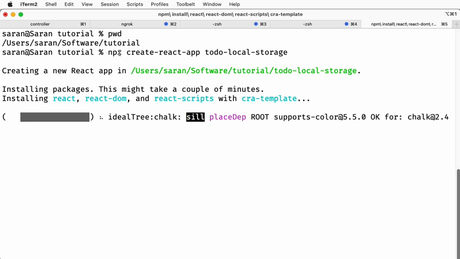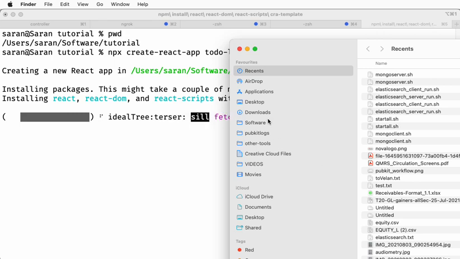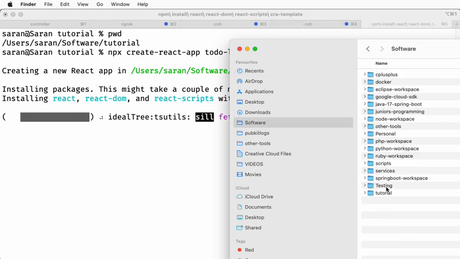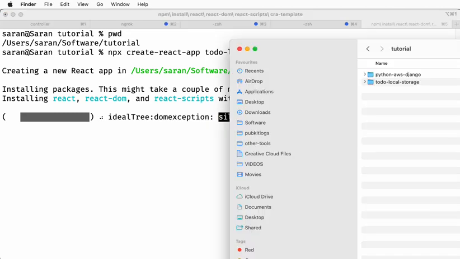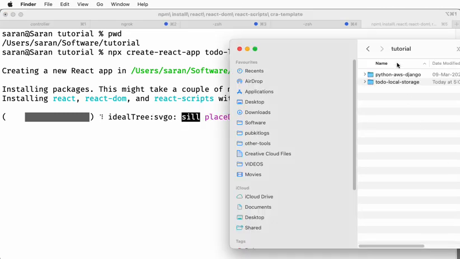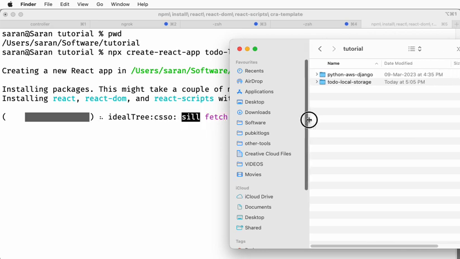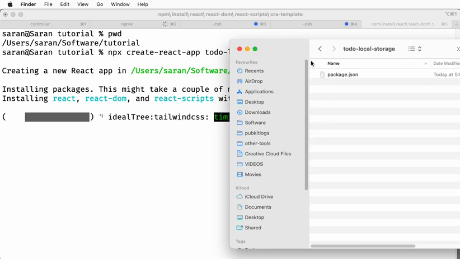So you see, when I run this command, it is automatically creating a folder in my computer here. As it creates, you can also go and see that folder. It's not necessary, but if you wish to see, you can always go to that particular folder. You see this particular folder has been created, correct? It is creating all the necessary files in order to build a small website.